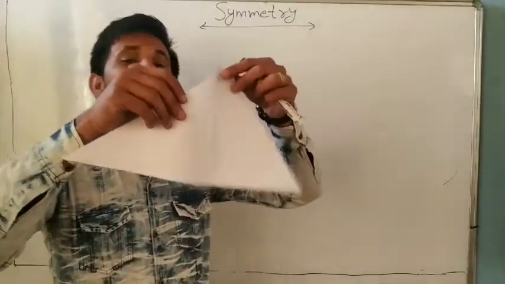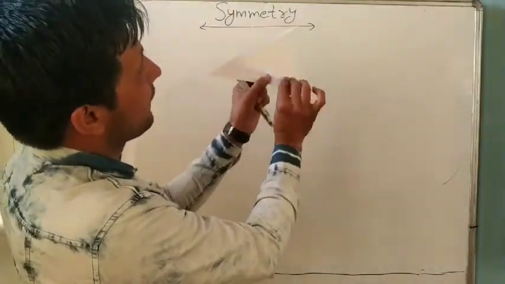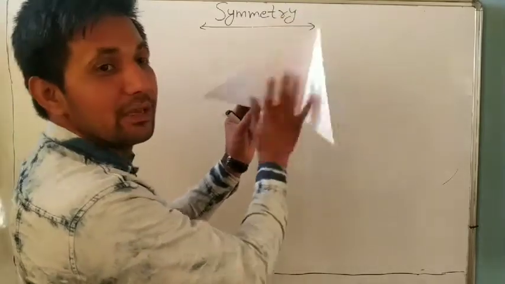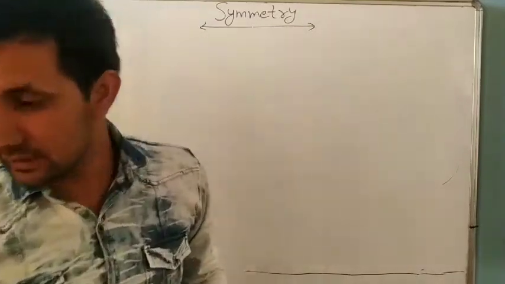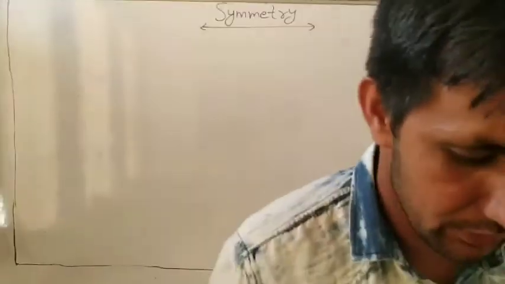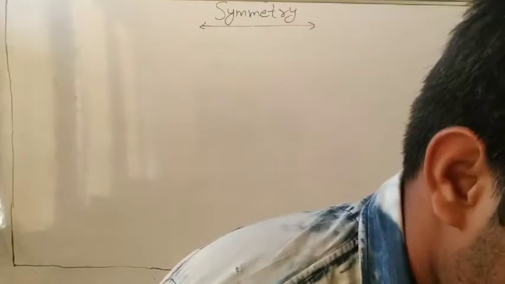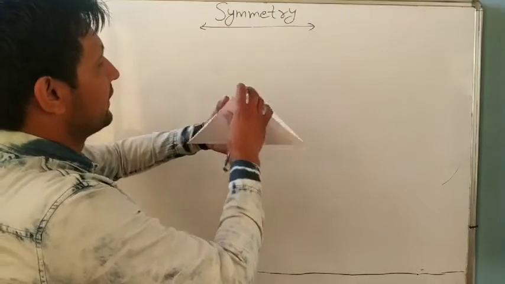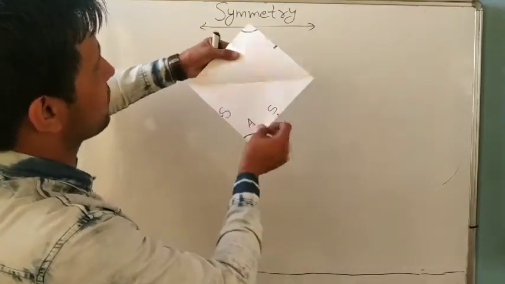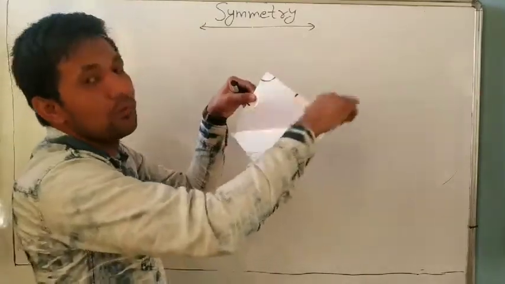It is a triangle. Maybe in some triangle there is a line of symmetry or not. If I fold it, it is not two identical parts. It means it is not a line of symmetry. Understand it? But in this one, it is a square. If I fold it, both triangles are same, both are identical. It means it is a line of symmetry. Understand it?